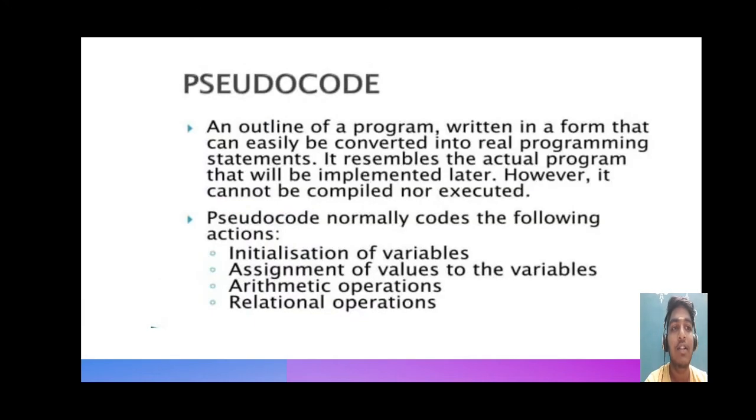And next, you are going to see about pseudocode. It is an outline of a program written in a form that can be easily converted to real programming. It resembles the actual program that is implemented later. Pseudocode normally covers actions like initialization of variables, assignment of values to variables, arithmetic operation, relational operation,